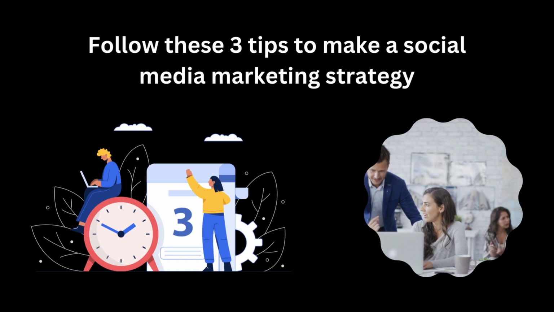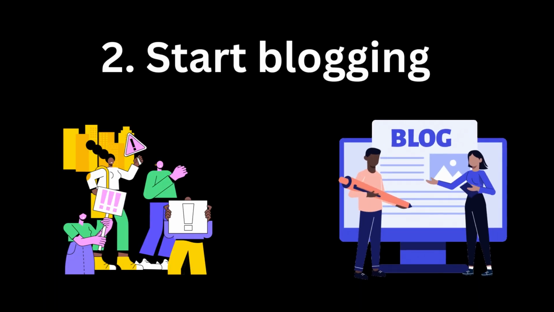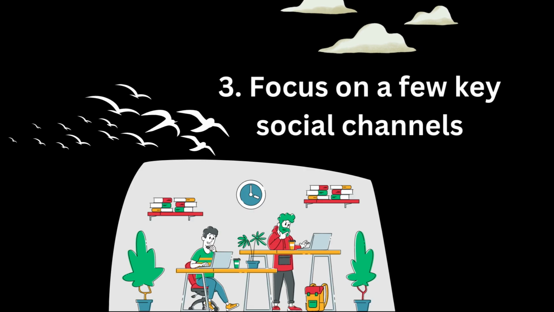Follow these 3 tips to make a social media marketing strategy. 1. Define your target audience. 2. Start blogging. 3. Focus on a few key social channels.